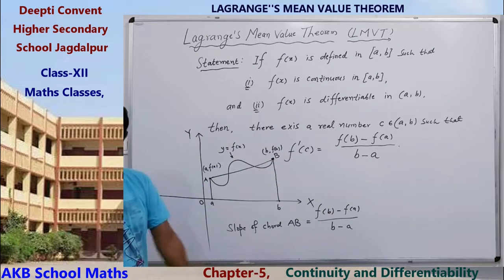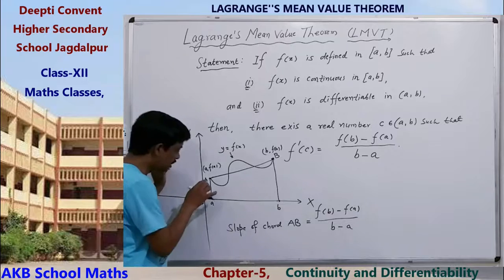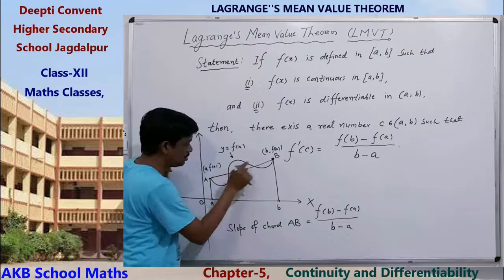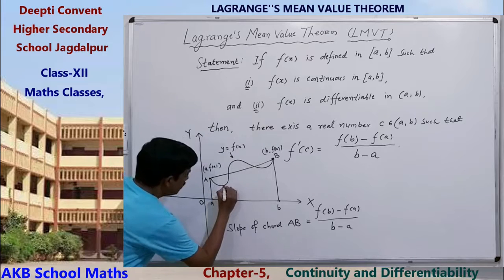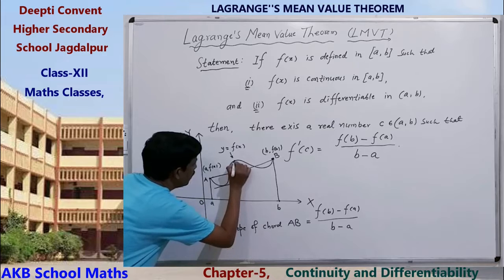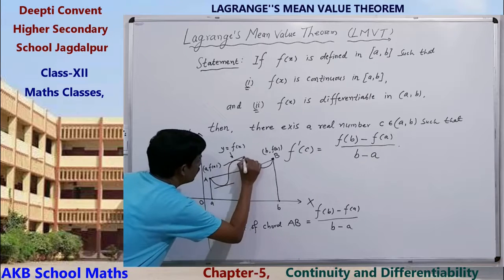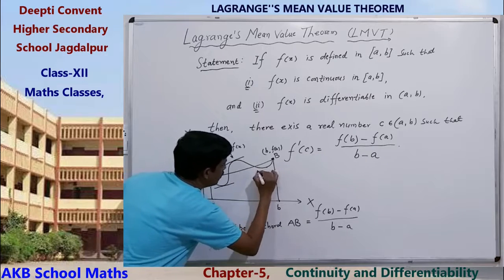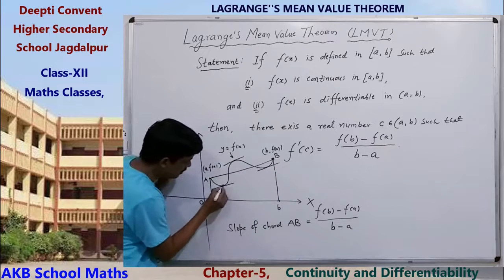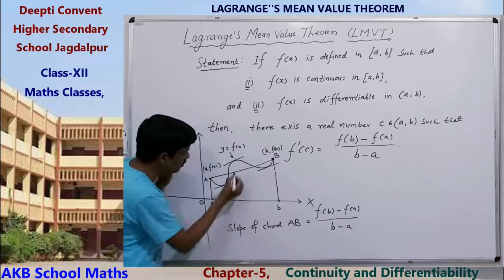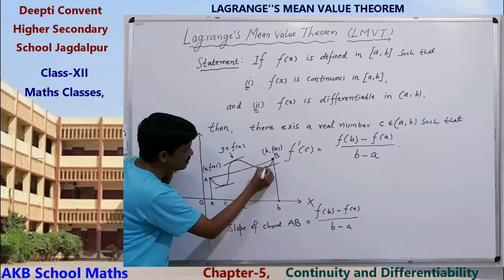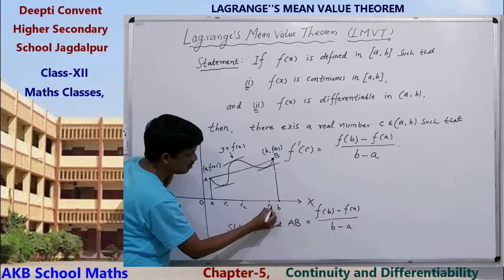So there exists a real number, maybe more than one number. Suppose we draw the tangent at all points of this curve. This is the tangent at point C1. This is the tangent at point C2. This is the tangent at point C3.